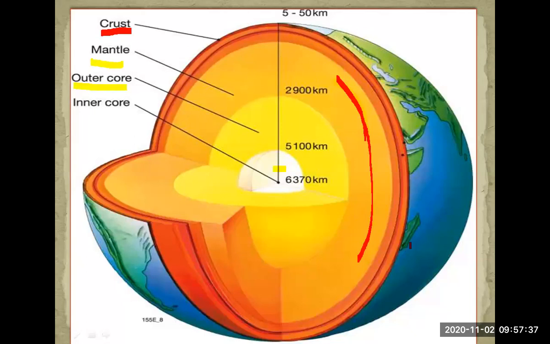This was a revision of the interior of the earth. Why should we understand this before getting into the chapter? As we are going to study the interior of the earth, we should understand what is in the mantle, which portion is in solid or liquid form.